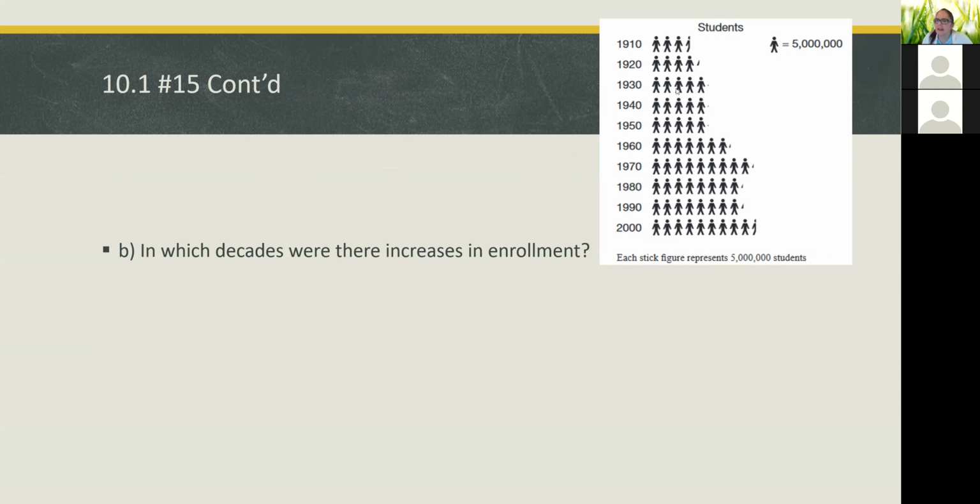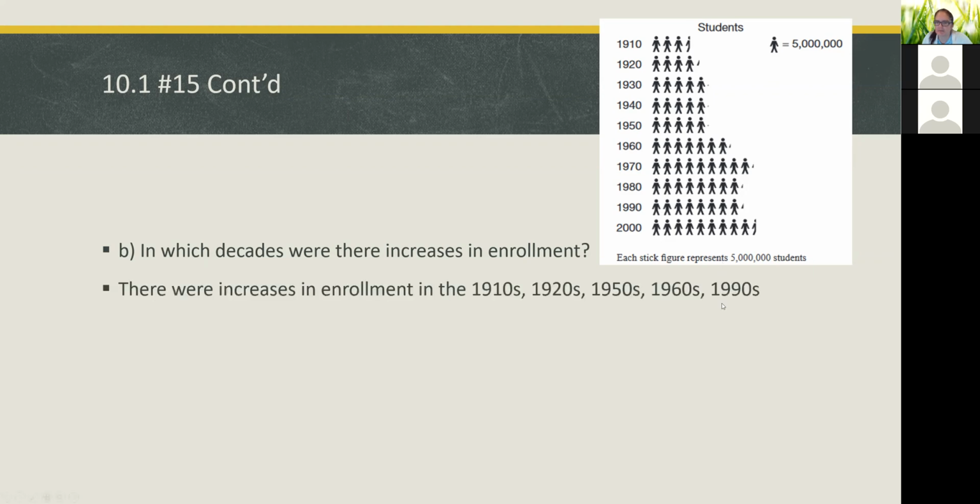Okay, and then we can tell that the number in the year 2000 is larger than the number in the year 1990. So throughout the 1990s, there's an increase. So from 1910 to 1920, so throughout the 1910s, from 1920 to 1930, it increases. So throughout the 1920s, and then it's larger in 1960 than it was in 1950. So that means that it was increasing during the 50s.